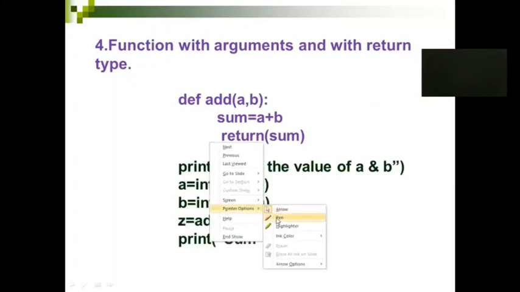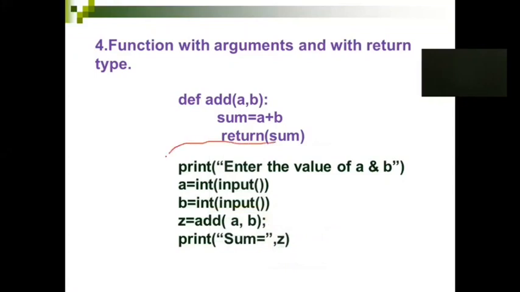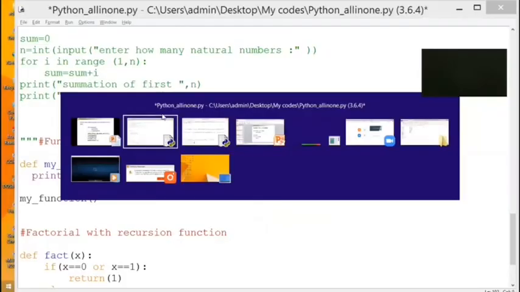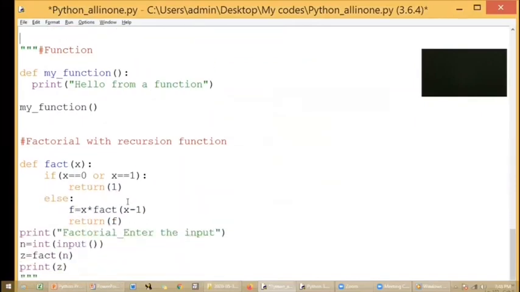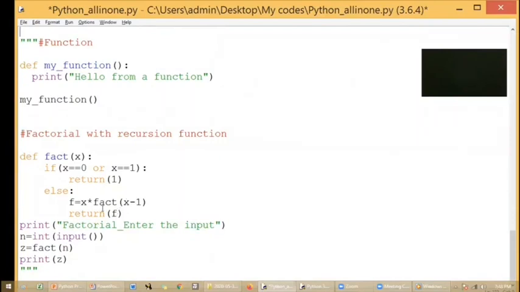Listen very carefully. This return, this sum will be mapped to this Z, and you are printing this Z. Fine. These are the 4 ways you can deal with function, and I have given a few codes also for this within this .py file. I'll be sharing this Python all-in-one .py file to you, as well as the PPT. These are the basics you have to learn before dwelling inside the advanced topics of Python.